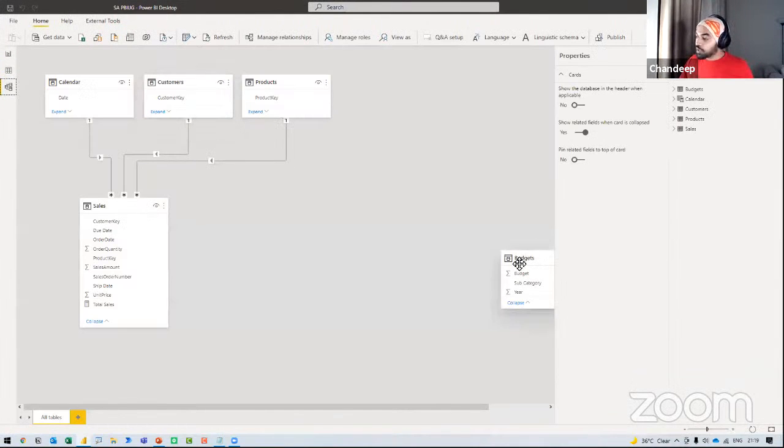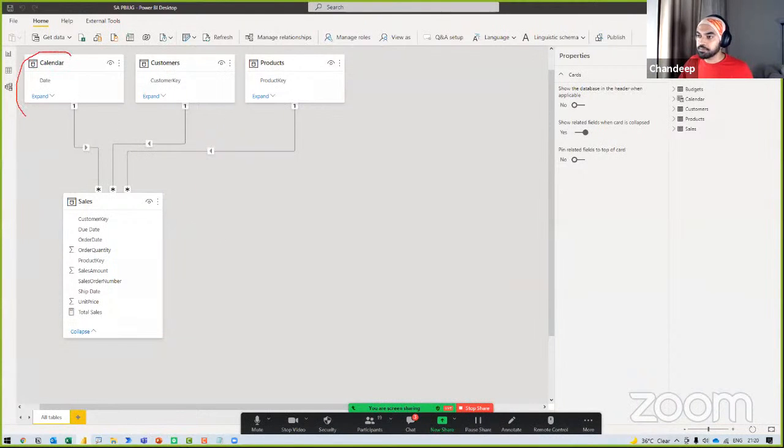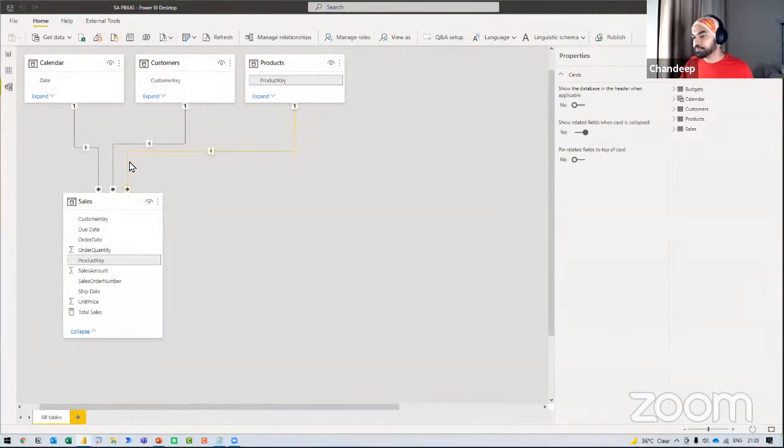If you take a look at the model that I have here, it's a very straightforward star schema. I have already created a date table, which I like to call Calendar. I have a customers table, a products table, and a sales table, all linked through one-to-many relationships. Nothing too complicated about it. If you've built any simple model linking tables, I'm sure you would understand what this means.